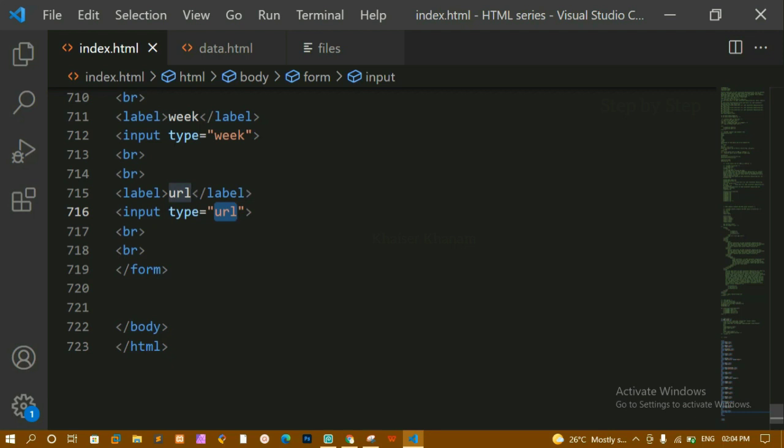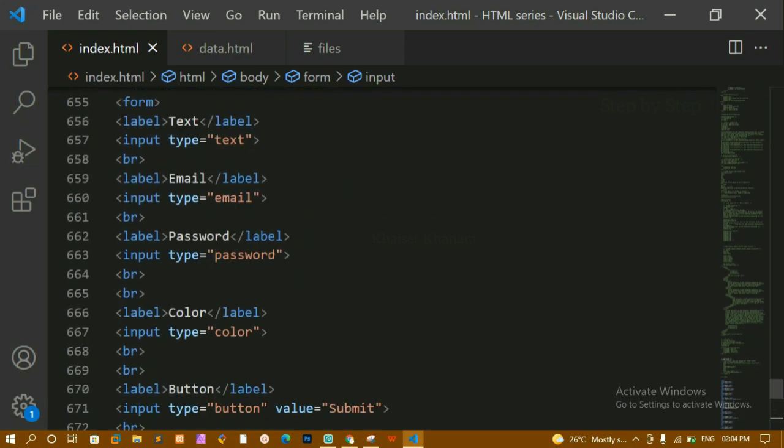Using this, whenever we are adding some validation, this will allow us to insert only the URL. It will not allow inserting any invalid data, only a URL we can insert. This is all about the different values in the type attribute. These are all very useful.